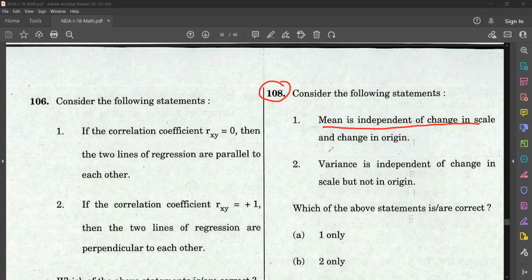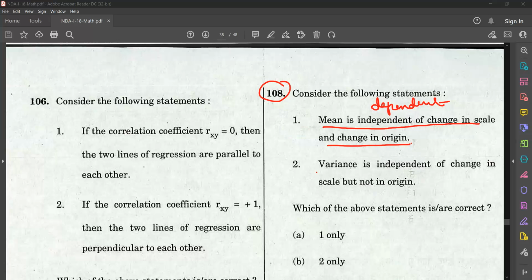Mean is independent of change in scale and change in origin. See, mean is dependent. It is not independent. Mean is dependent on change in scale and change in origin. So we cannot say that mean is independent. Then what about variance? Here it is given as variance is independent of change in scale, but not in origin.